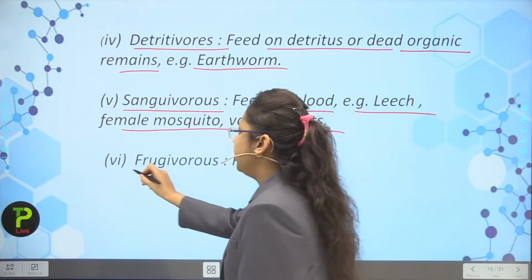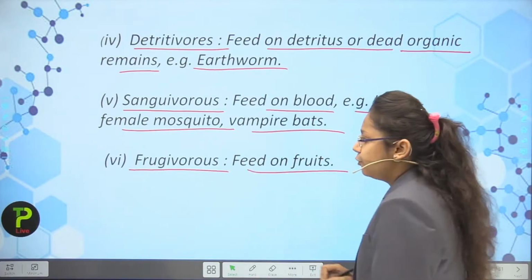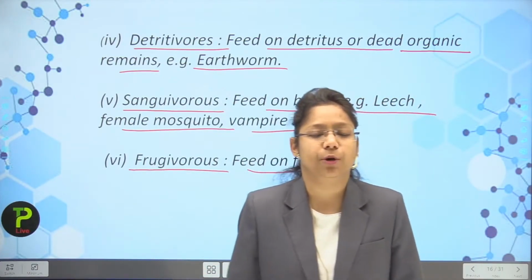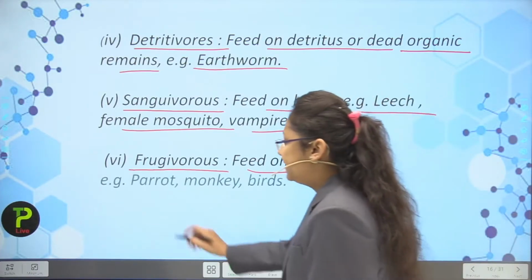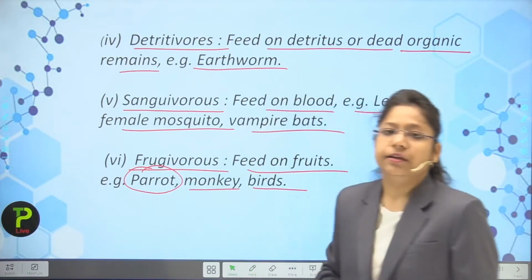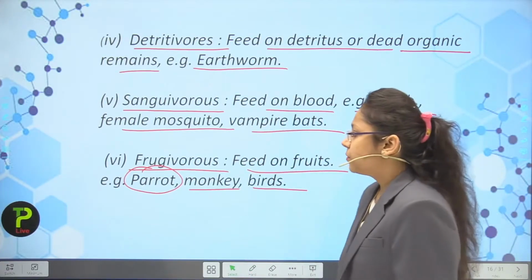Next, frugivorous, which feeds on fruit. So there are some organisms which depend upon fruits. Examples: parrots, monkeys, birds. So they eat different kinds of fruits. Okay, students.